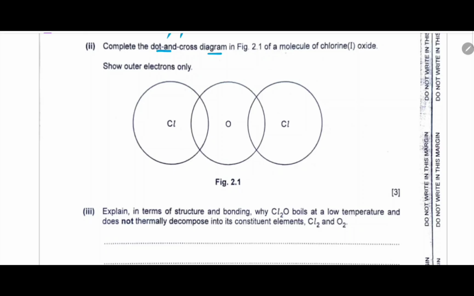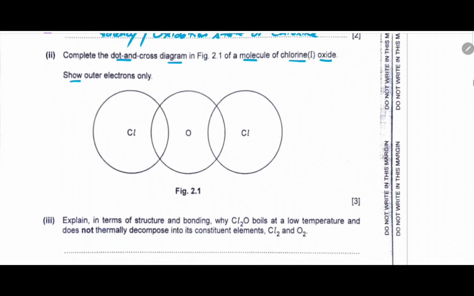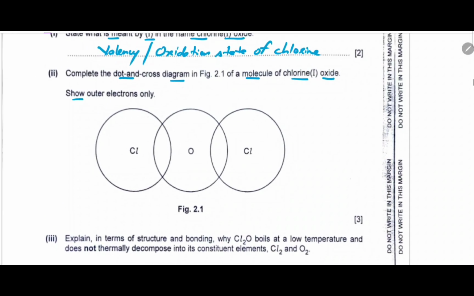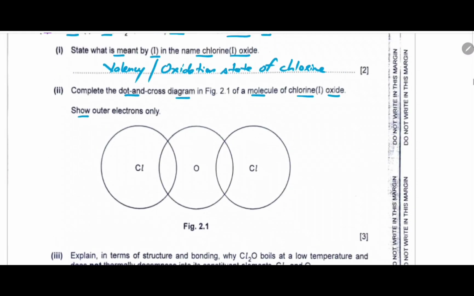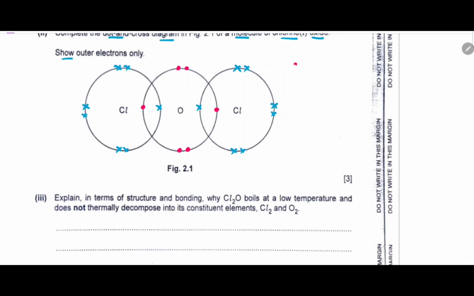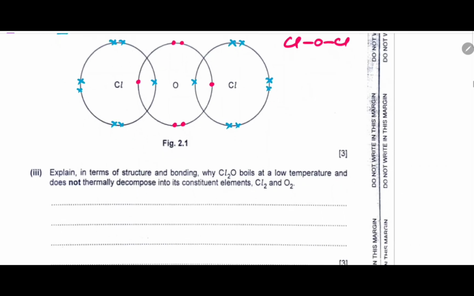Complete the dot and cross diagram of a molecule of chlorine oxide. Now in this case, Cl2O, there are two chlorine atoms sharing electrons with one oxygen atom. Chlorine's outermost shell has 7 electrons, so there will be 7 crosses, 6 and 1, 7. This chlorine also has 7 electrons, 6 and 1, 7. Oxygen will have 6 electrons, 1, 2, 3, 4, 5 and 6. They will share with each other, forming Cl-O and Cl-O bonds. Clear?